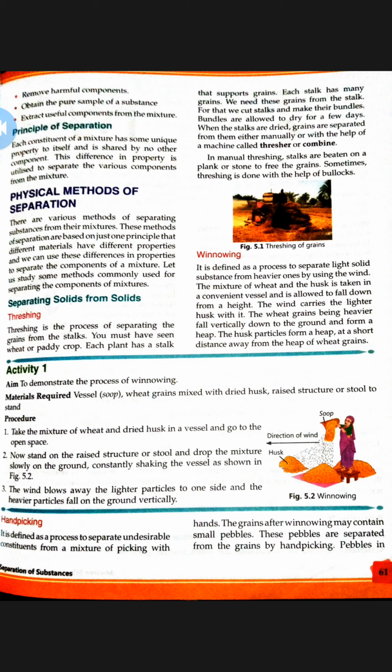Now, the principle of separation. Each constituent of a mixture has some unique property. Each component of a mixture has some unique property of its own. This difference in properties is utilized to separate them. This difference in properties only helps us to separate the various components from the mixture. With the help of their properties, we can separate the components from the mixture. Now some physical methods of separation are given. We have some physical methods.